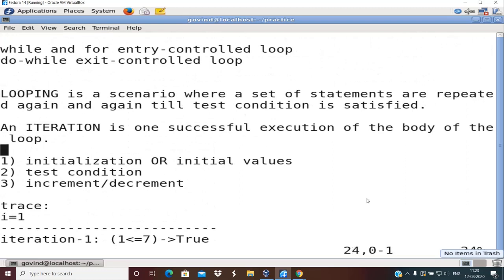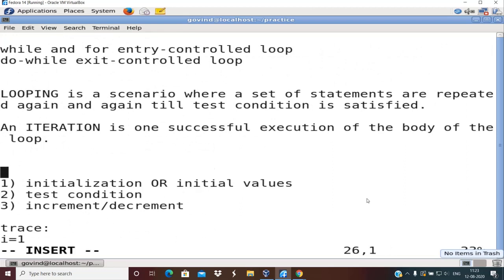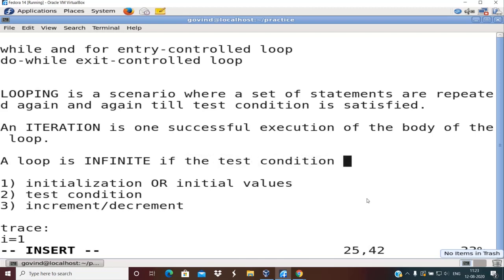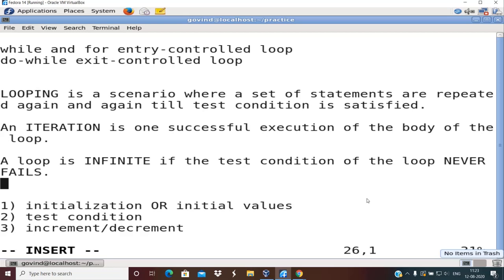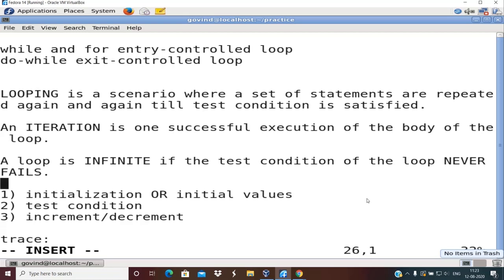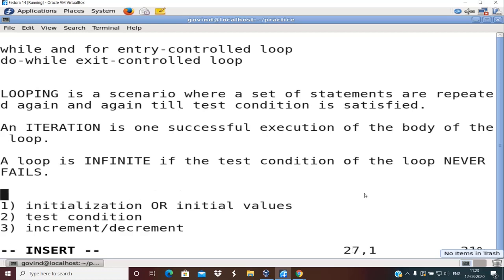So a formal description of an infinite loop is: a loop is infinite if the test condition of the loop never fails. It is as simple as that. It is very simple, but it is very dangerous because the program will never terminate.